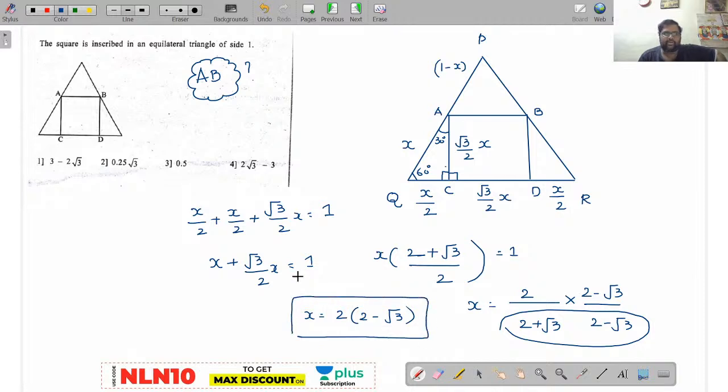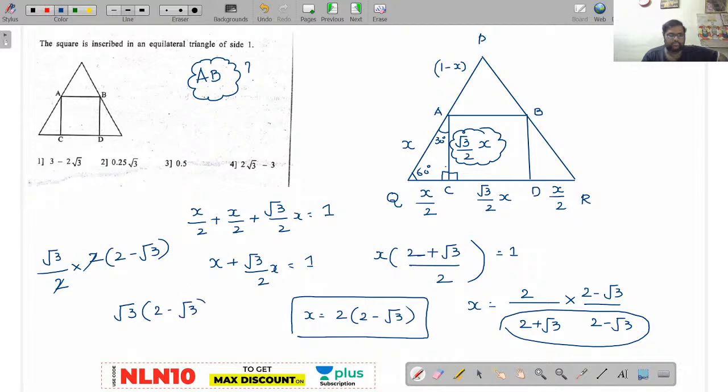Now you are asked to find out AB length. AB length is how much? Root 3 by 2x. Now substitute this x value in root 3 by 2x. Root 3 by 2 into 2 minus root 3. 2 gets cancelled. So your answer will be root 3 into 2 minus root 3.